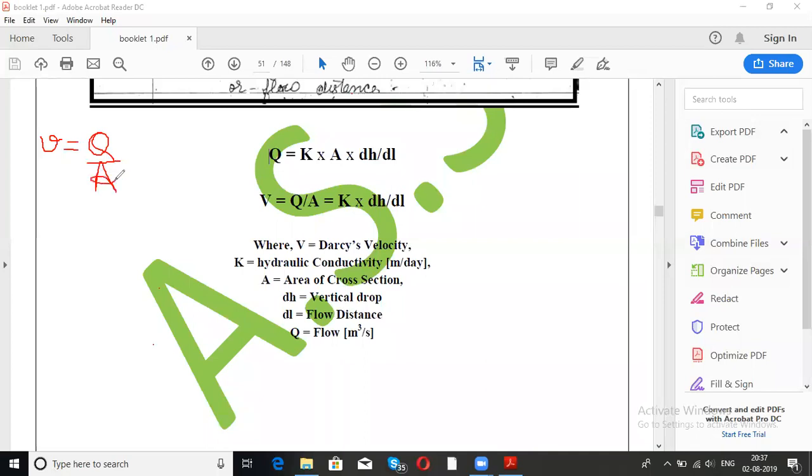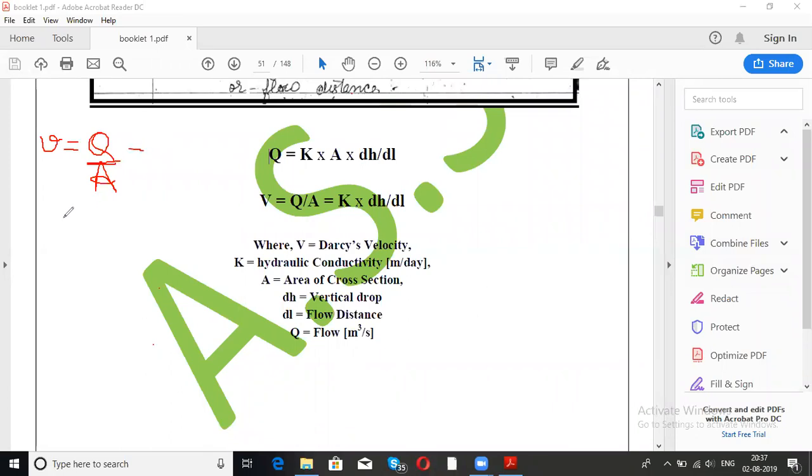Using this we will get the equation of velocity. How much volume is flowing per unit time per unit area, right? So this is the equation that we will use to derive the Darcy's velocity. So V is equal to Q by A, flow rate by cross sectional area.